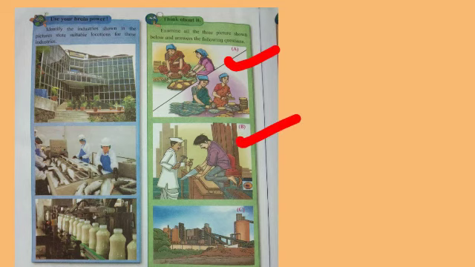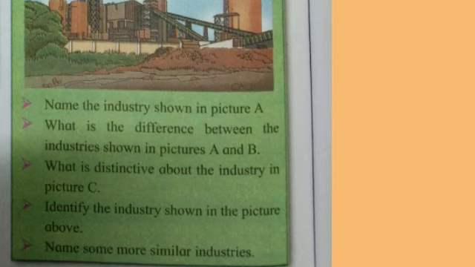What is the difference between the industries shown in picture A and B? The industry shown in picture A is a small industry, while in picture B it is a medium industry. The industry shown in picture A requires comparatively less capital, manpower, machinery and space. On the other hand, the industry shown in picture B requires comparatively more capital, manpower, machinery and space. Third question, what is distinctive about the industry in picture C? The industry in picture C requires capital, manpower, machinery and space on a large scale.